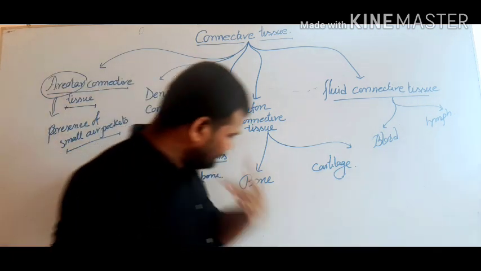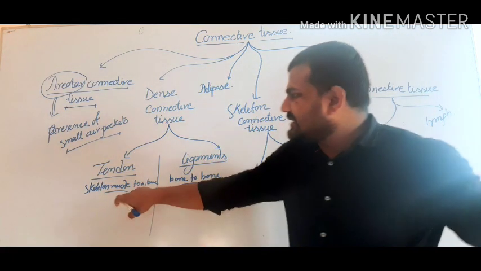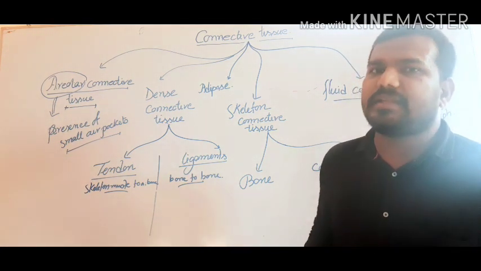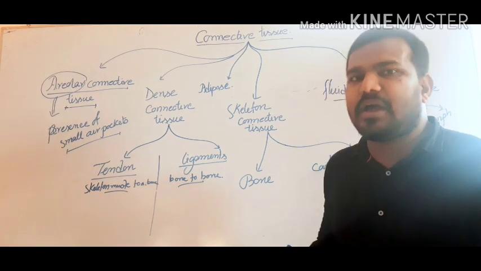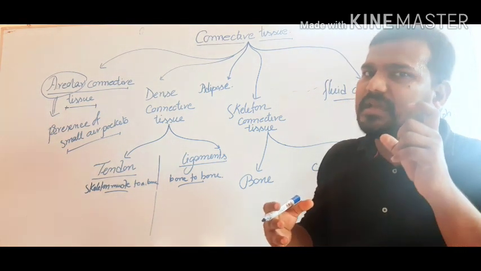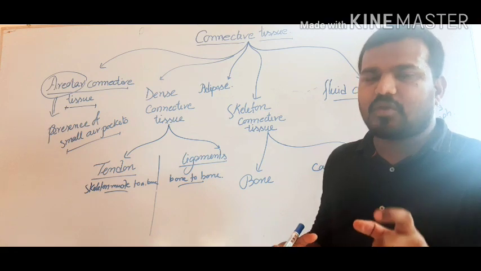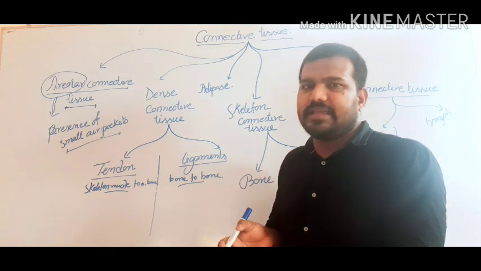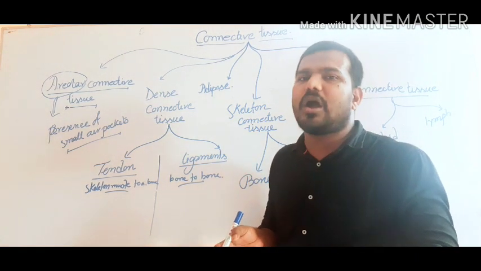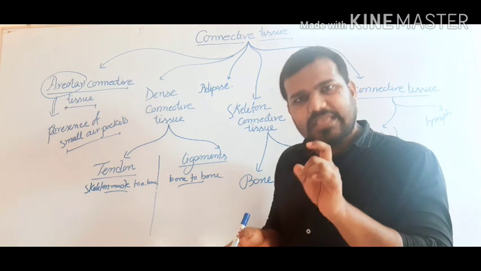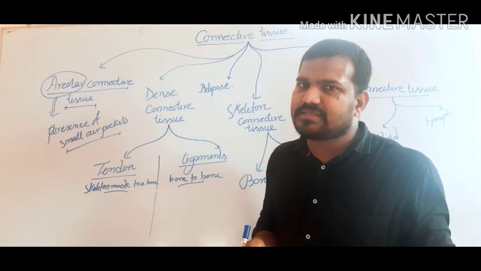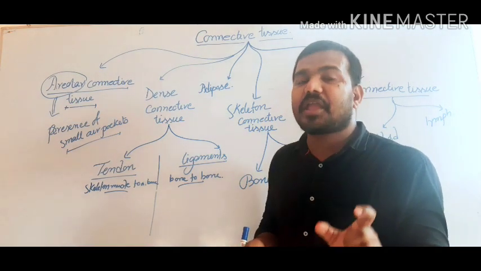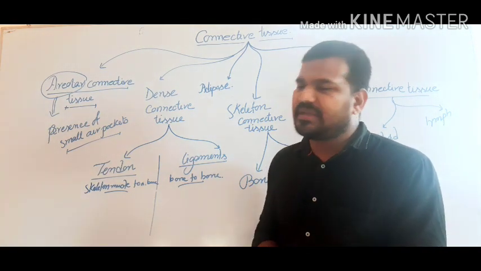The next one, the tendon is non-elastic in nature. It means the tendon contains a huge amount of collagen fiber. Even the fibroblasts lie in a continuous manner, in continuous rows. Whereas the ligaments are elastic in nature, containing some amount of fibroblast cells which are scattered in the matrix. It means the smallest amount of collagen fiber is present and a huge amount of elastin fiber is present.